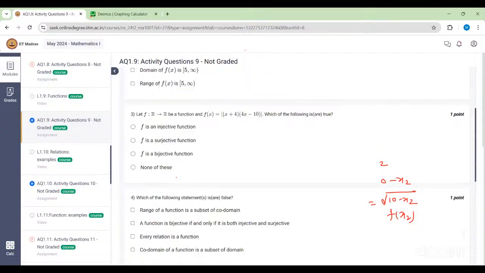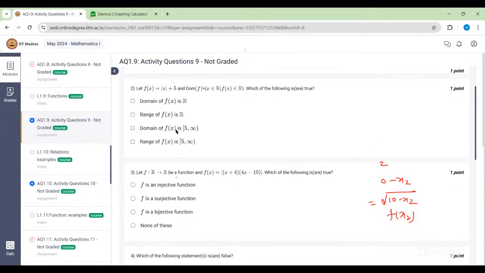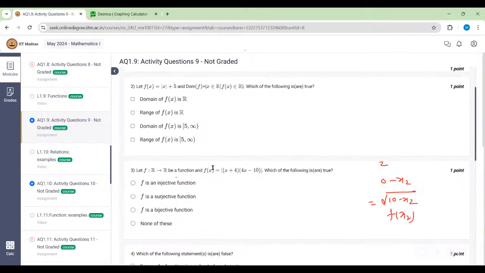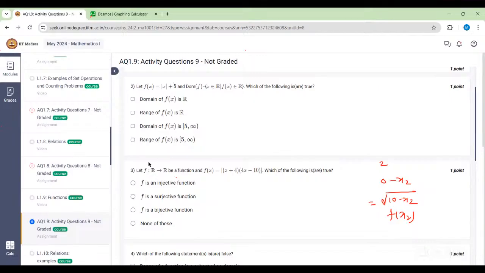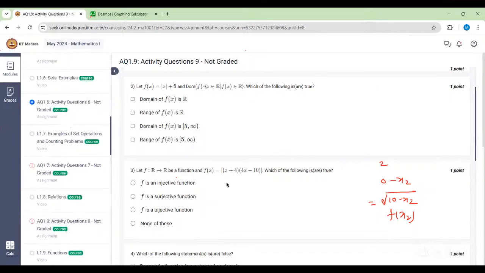Any other doubt from this activity? Applying the same rule in question 3, it's a quadratic function. That's why it is not bijective. Quadratic also, and modulus is also there. So modulus means for any negative and positive, if you take the value of x to be minus and plus of the same quantity, suppose -1 and +1, you'll get the same answer. So modulus is also there, that's why also, and it will become a quadratic too. You will learn why the quadratic functions are not bijective in the next week. There we have parabolas and all, quadratic functions only. So there you can easily learn why these are not bijective.